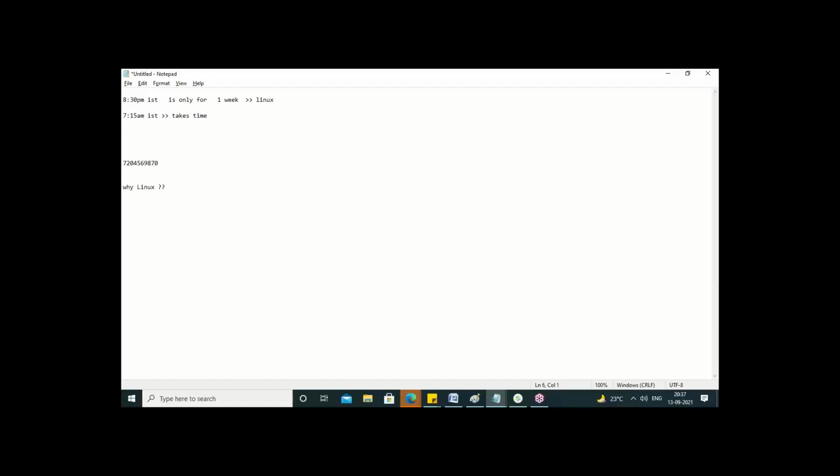These are the DevOps batches, and you can join anywhere. The 7:15 batch will take some time, maybe 2 more weeks, but after Linux, this one is available. So here you have to continue, not in 8:30 p.m. This is only for 1 week, until Linux is completed. After that, you can join anywhere, morning batch or evening. The morning batch will take 2 more weeks, but this one is immediately after Linux, just for your information.